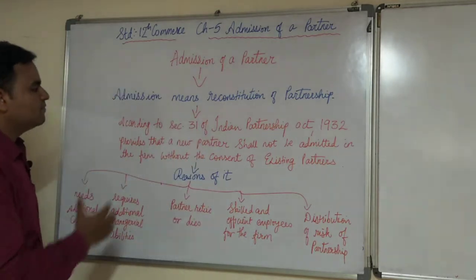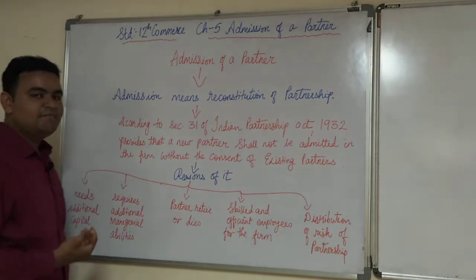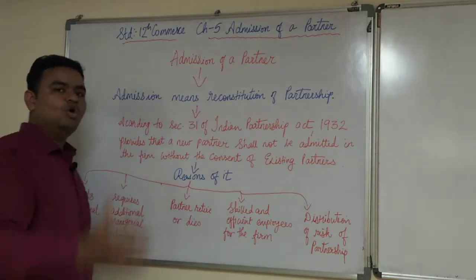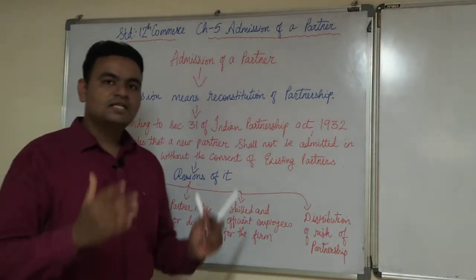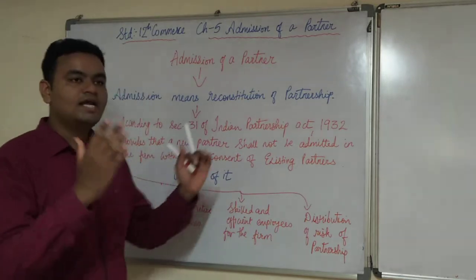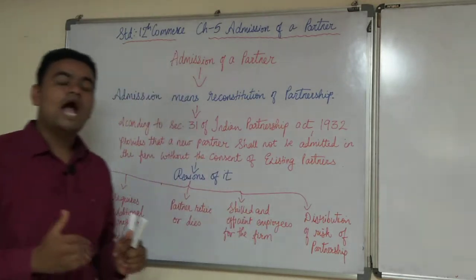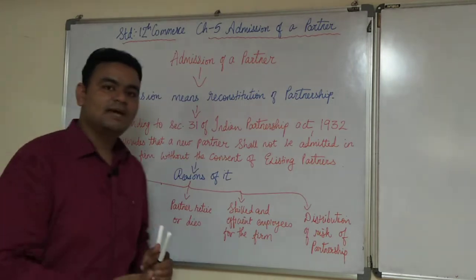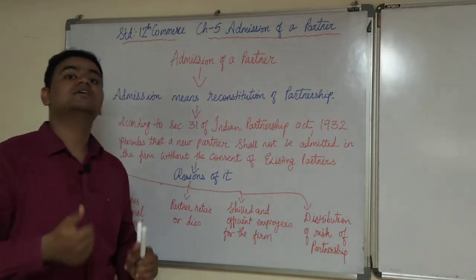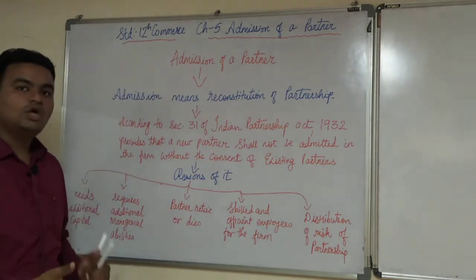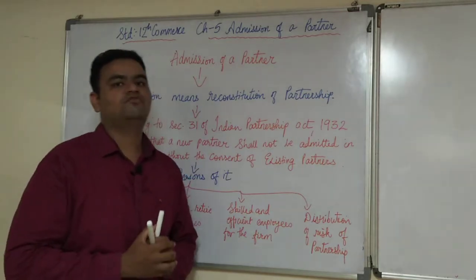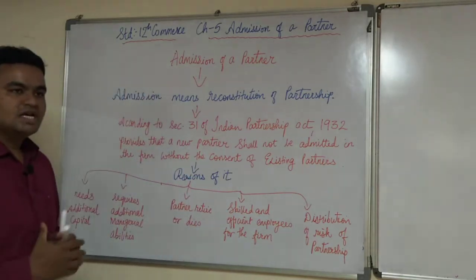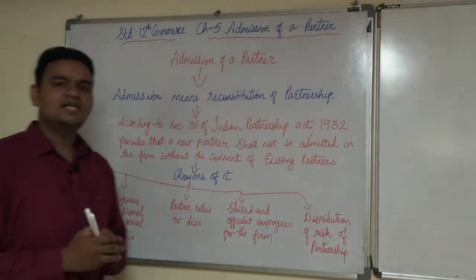So as per the Indian Partnership Act, the partners who are in the existing firm, you have to ask them, or they have to give us the consent that we want to admit a new partner into the firm. Why is the consent necessary?